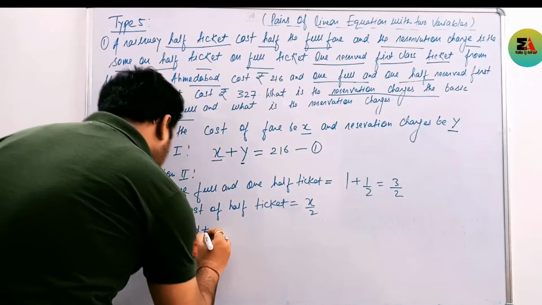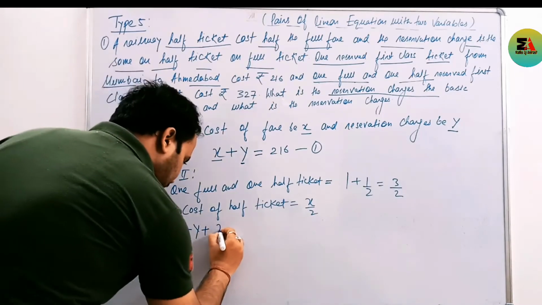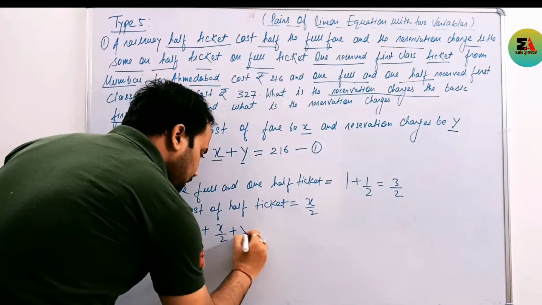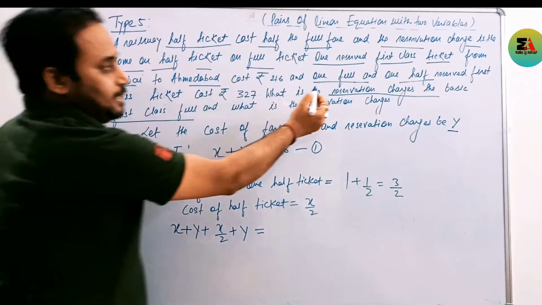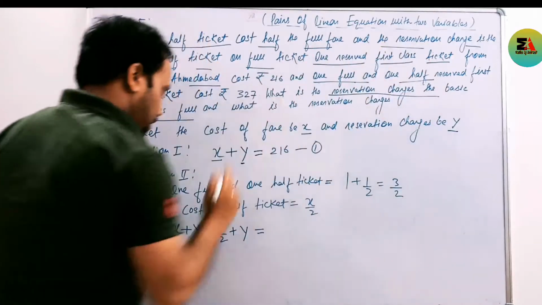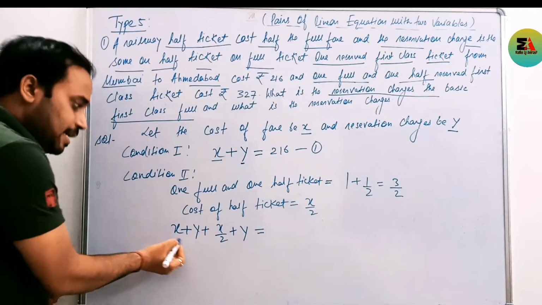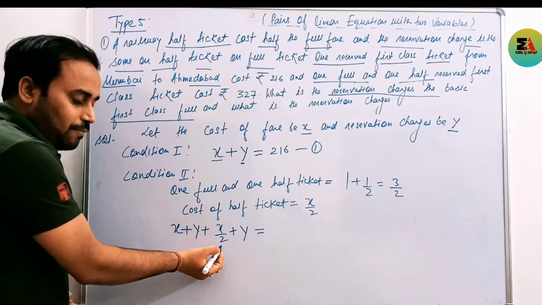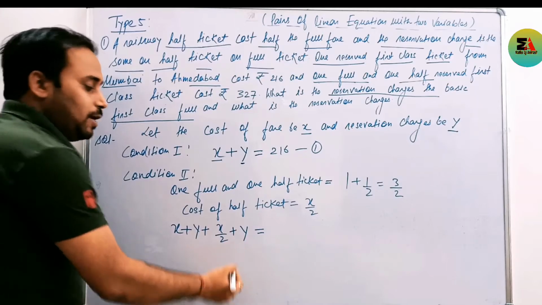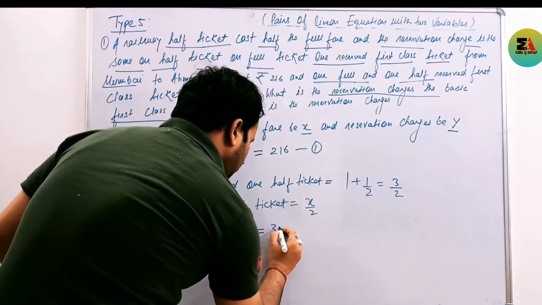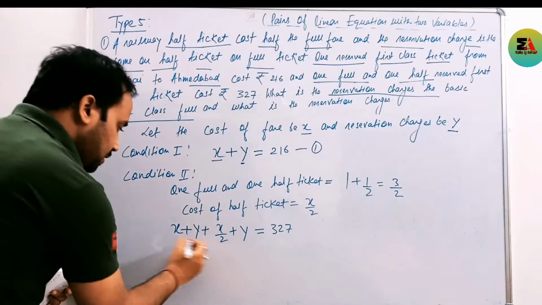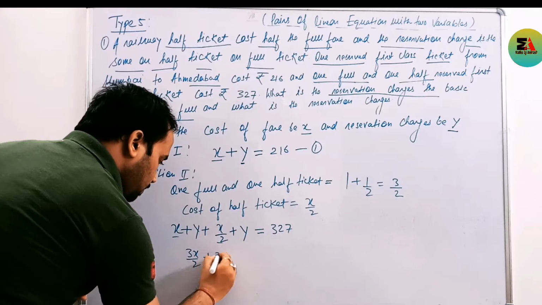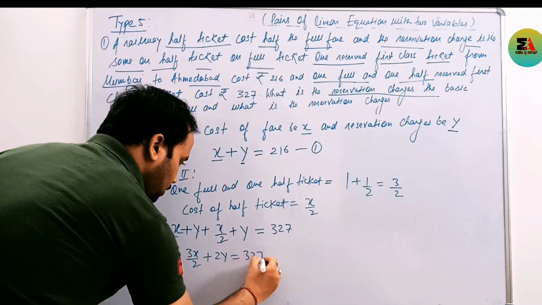And we have to reserve one half ticket and they impose again reservation charge Y. One full ticket cost will be X and reservation charge Y, and one half ticket cost will be X/2 and reservation charge Y. This implies a cost of 327. Now from the condition: X plus X/2, it becomes 3X/2 plus 2Y is equal to 327.